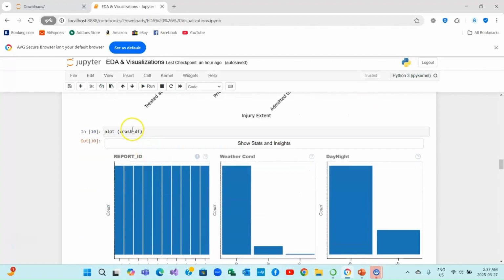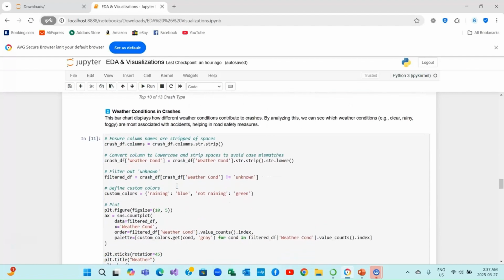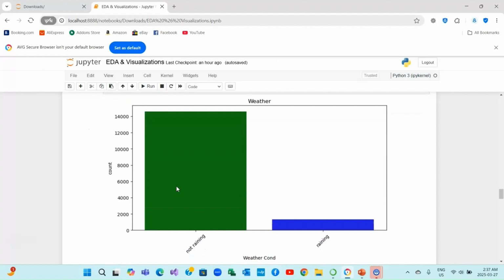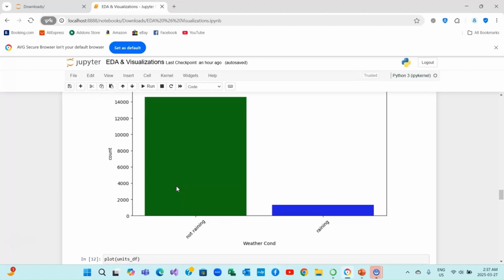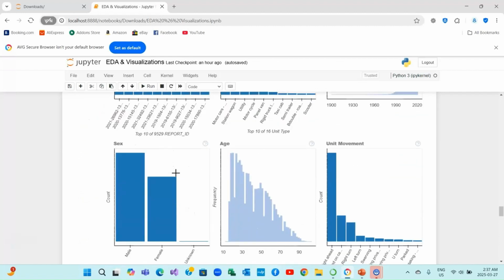Next, we have plotted the crash data set with each feature visualized. And next, we have plotted the weather condition in crashes. So here we can see the road crash distribution by weather: most accidents occurred in dry conditions, with fewer during rain. And as with the other data sets, we have plotted the units data set also to visualize each feature.